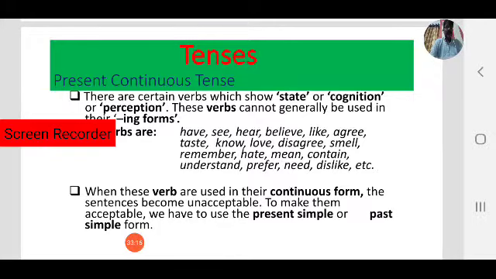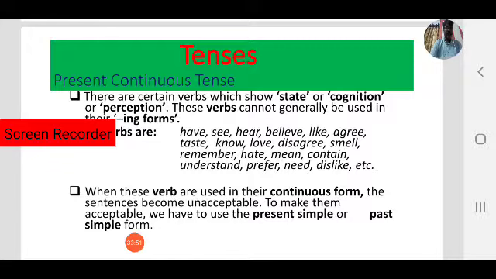There are certain words which show state, cognition, or perception. These words cannot generally be used in ing form. You can note them down. Abscond. Never say I am absconding or he is absconding. Never use it that way; say he absconds. Agree, not agreeing. Astonished, not astonishing.